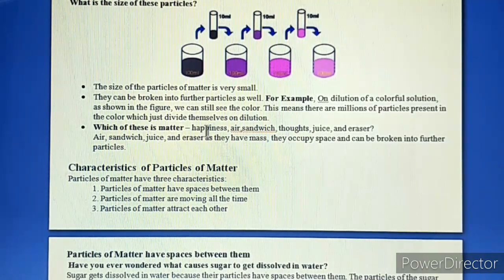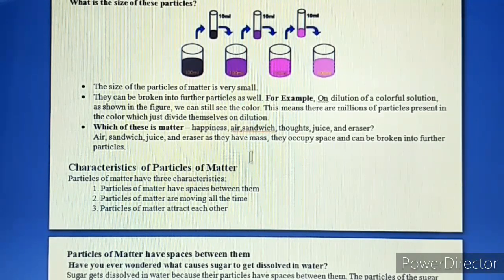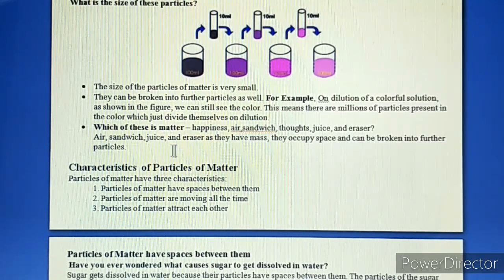While can you break happiness or thoughts? No, we cannot break them. They are not occupying any space, and they do not have any mass also, because they are just emotions.